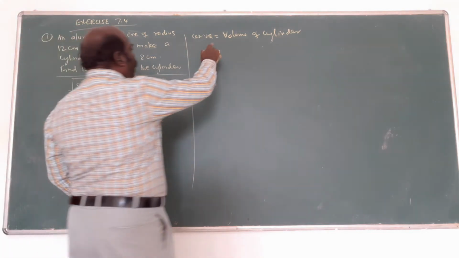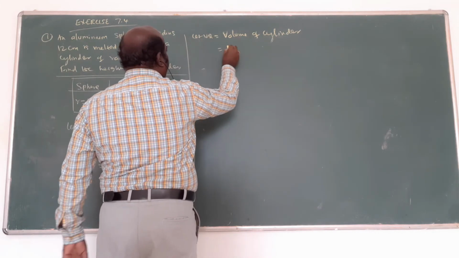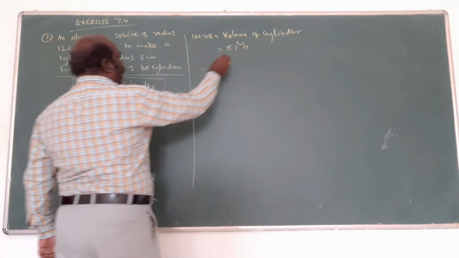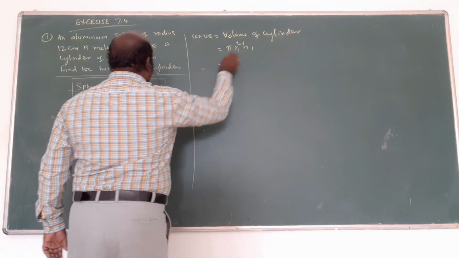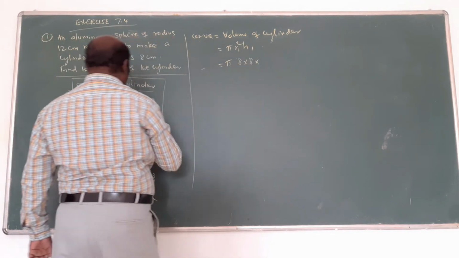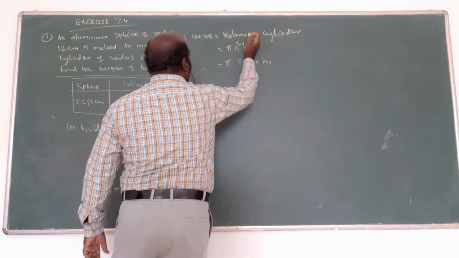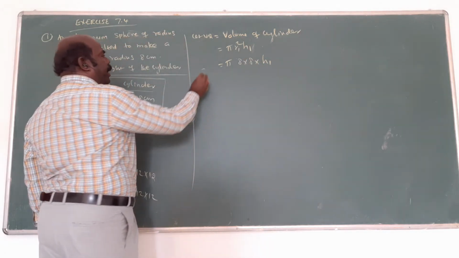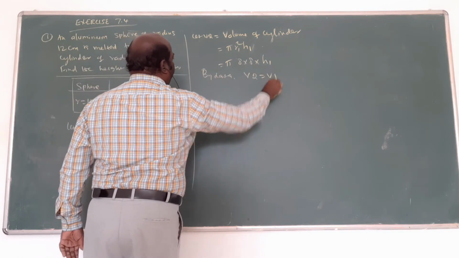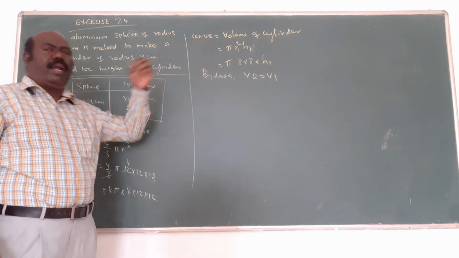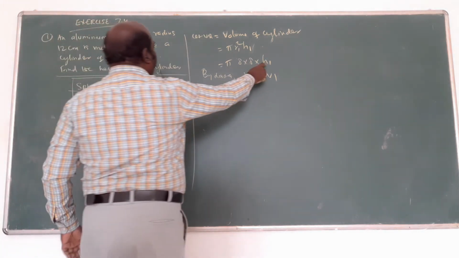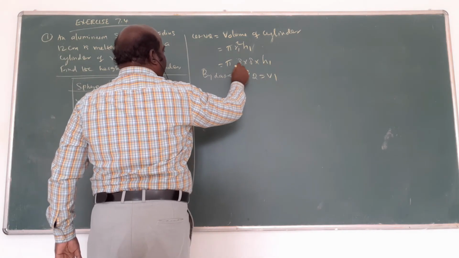Next one is what? V2 equal to the volume of the cylinder. What is the formula? Pi r square is the formula. But here our assumption is r1, h1. Pi r square, r square is 8 into 8, into h1, which is being asked. Okay? Now by data, the height is being asked. V1 equal to V2 is the data. Equality of both the volumes. Because V2 is 8 into pi into 8 into h1.